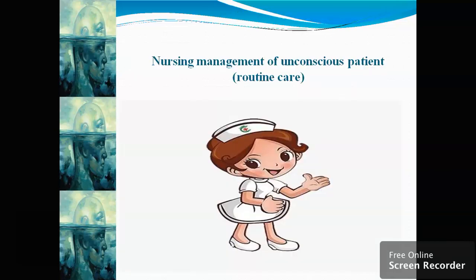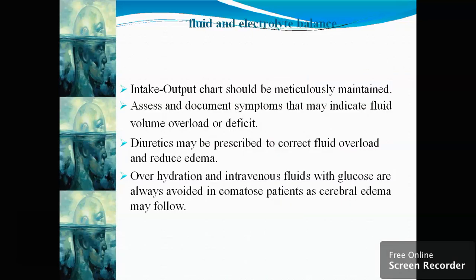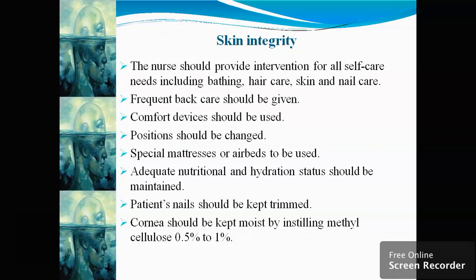Nursing management of the patient with routine care. Intake and output we have to maintain. Diuretics we have to prescribe. Overhydration with IV fluids and glucose are always avoided for the comatose patient, as cerebral edema may follow. Skin integrity we have to check. Comfort devices should be used. Positioning should be done, and if the patient has a bed sore, then we have to go for a special mattress or an air mattress.